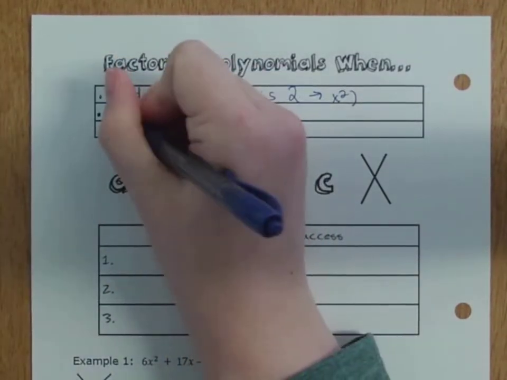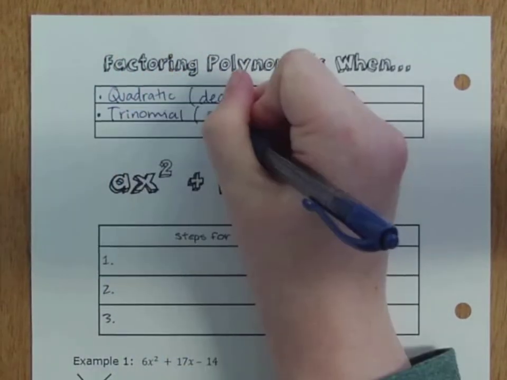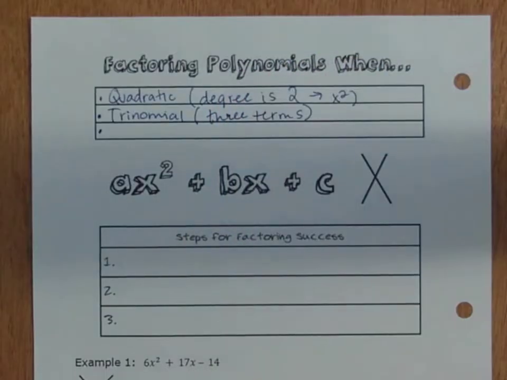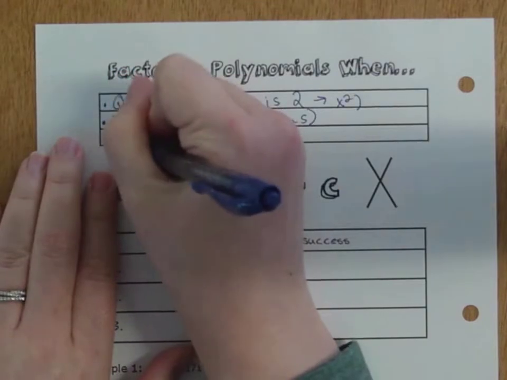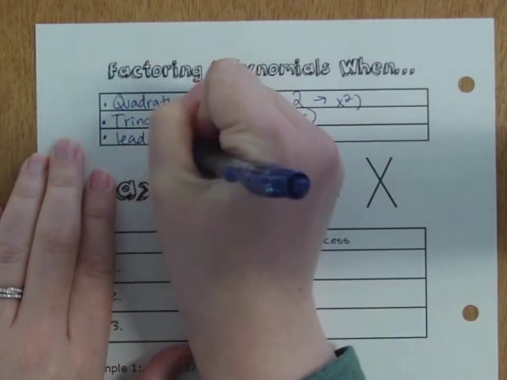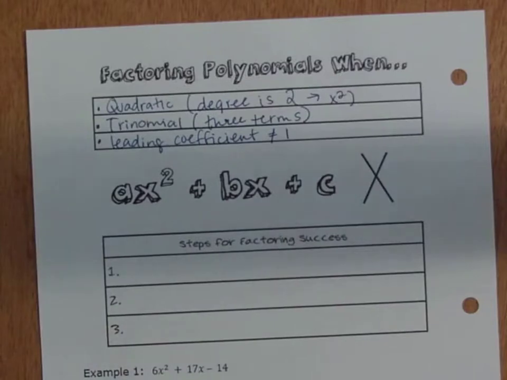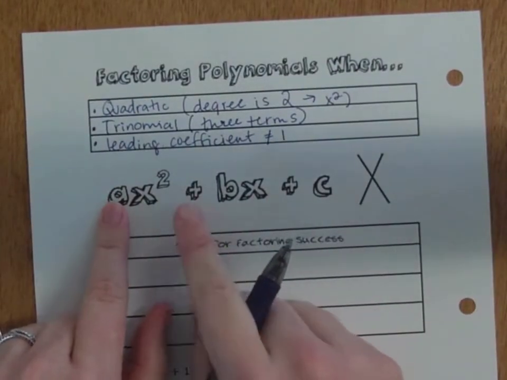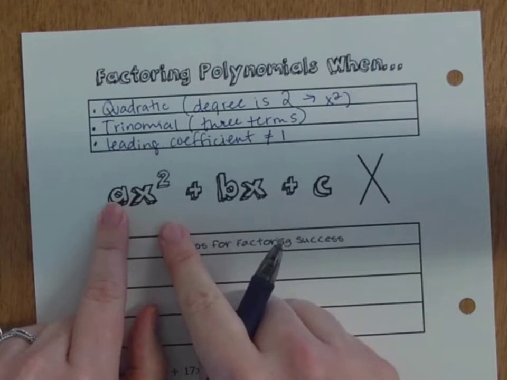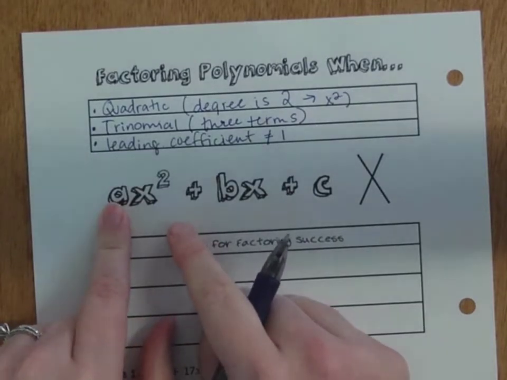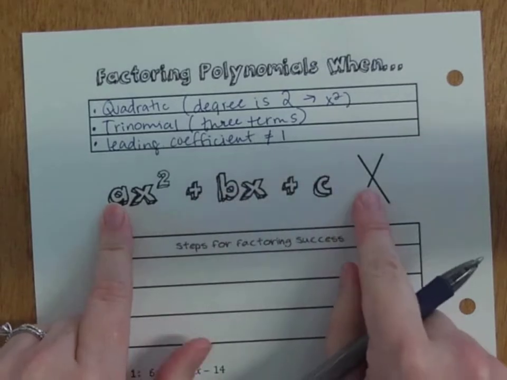This method is for when we see a trinomial. That's 3 terms. And in this case, our leading coefficient does not equal 1. Normally, I would say you want your a to be positive. So if your a is not positive, you'll want to start by factoring out a negative and then doing our x puzzle from yesterday.